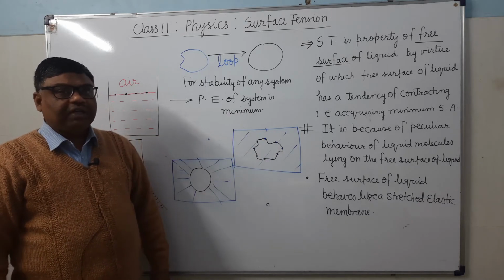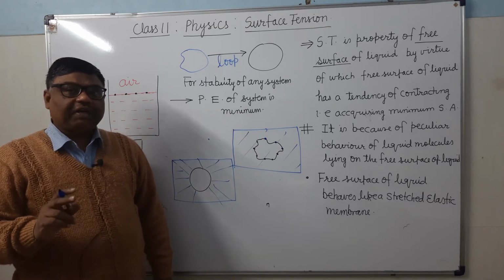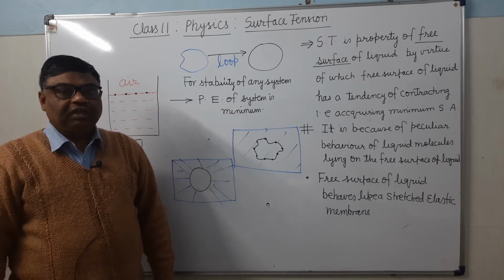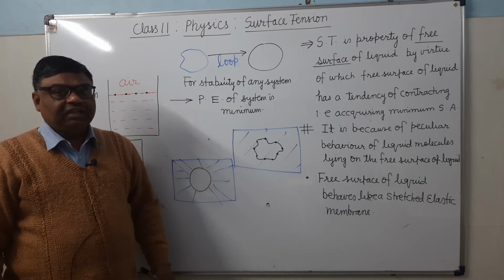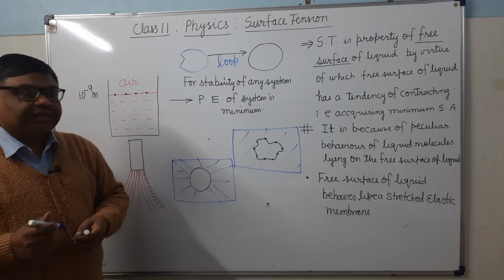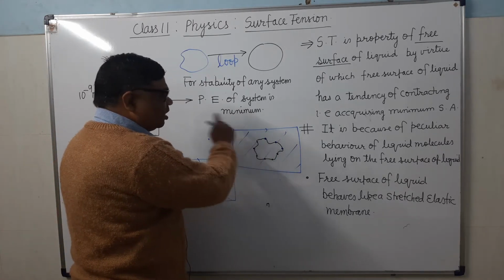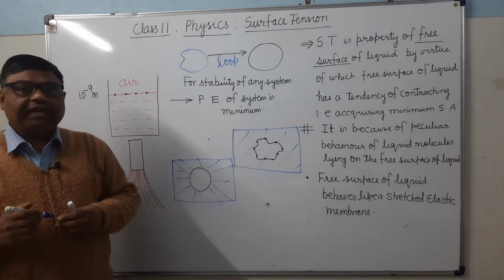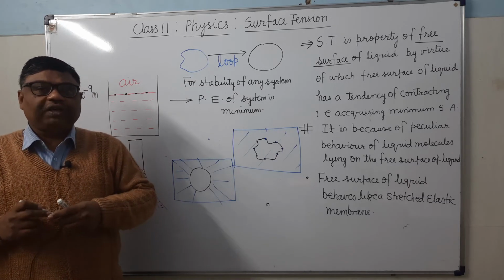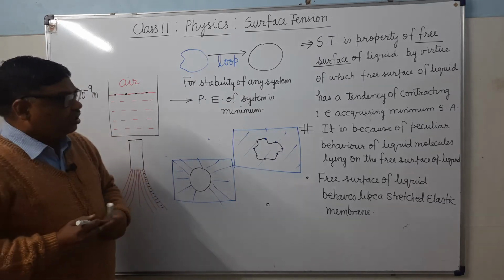Now these molecules will be attracted by the other soap molecules on either side. The soap molecules which are inside the loop will be attracted by the other soap molecules of the film.